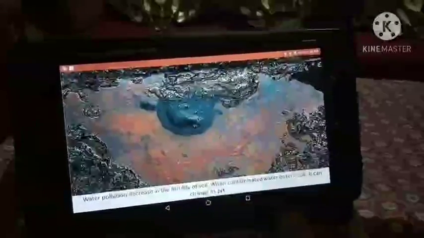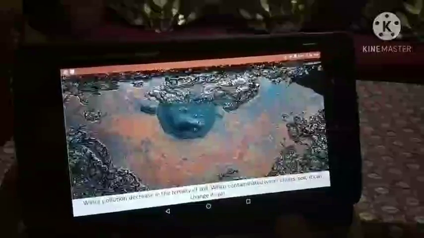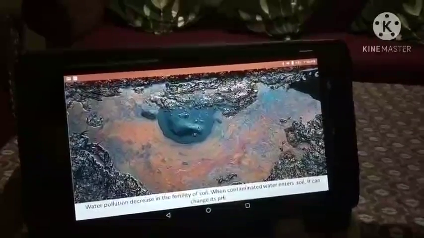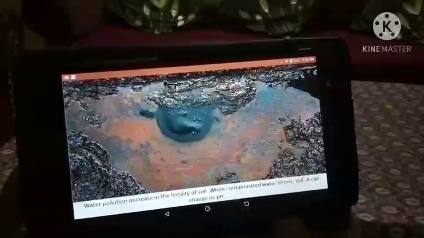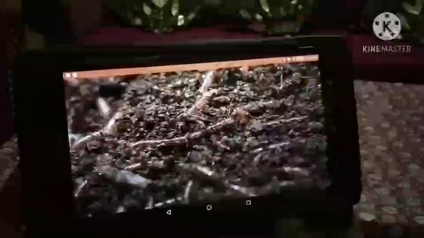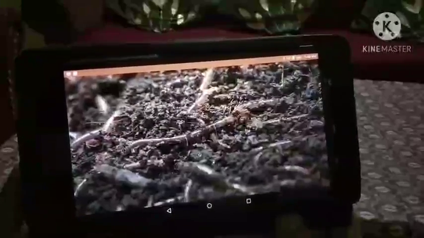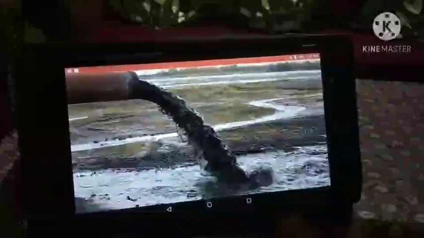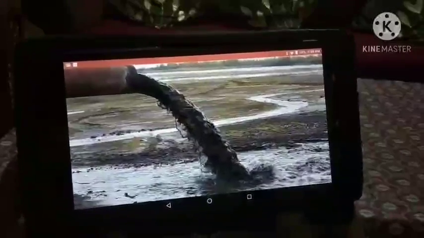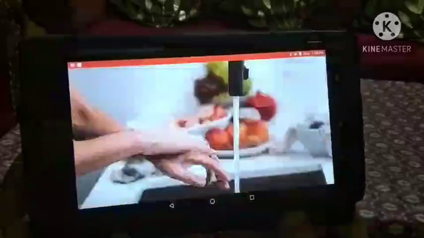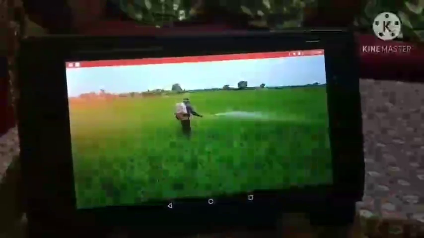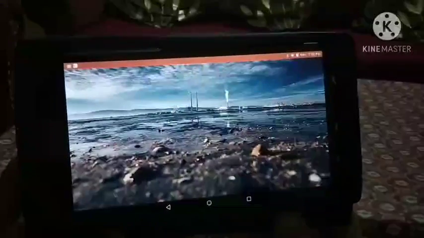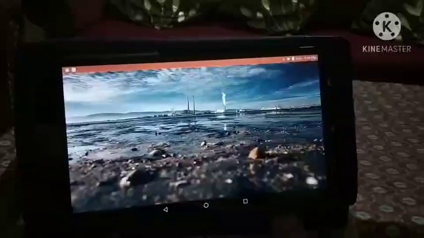Another effect of water pollution is the decrease in the fertility of soil. When contaminated water enters soil, it can change its pH. It can also harm the plants and worms in contact with the soil. To summarize, water pollution occurs due to the dumping of waste from industries, sewage, domestic, and agricultural activities. Water pollution has an impact on the environment and all the life forms in it.